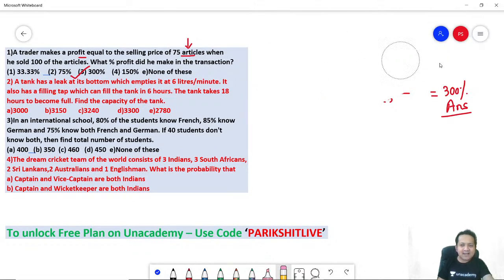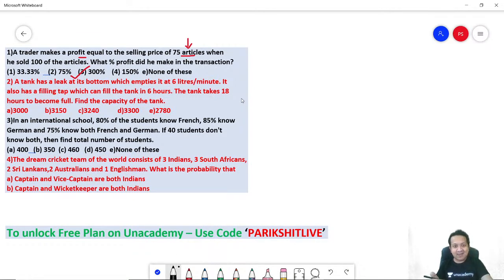A tank has a leak at its bottom which empties it at 6 liters per minute. It also has a filling tap which can fill the tank in 6 hours. The tank takes 18 hours to become full. Find the capacity of the tank.